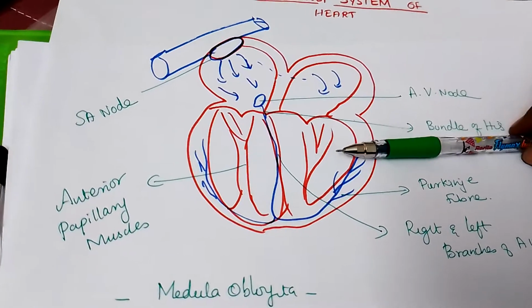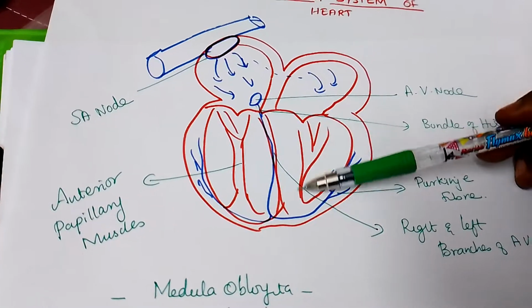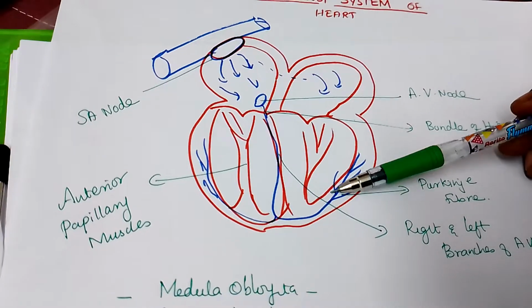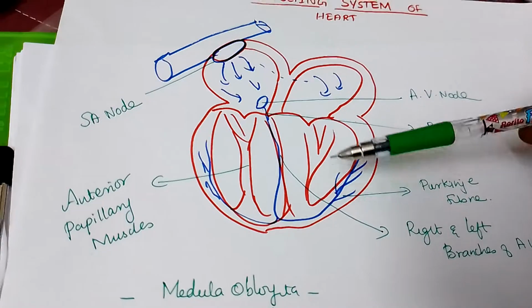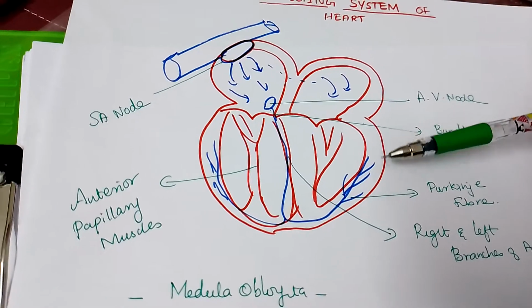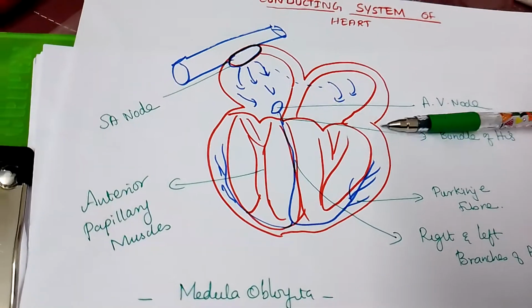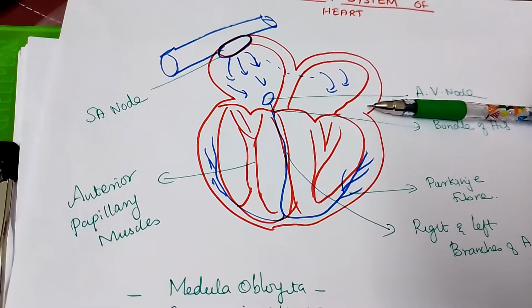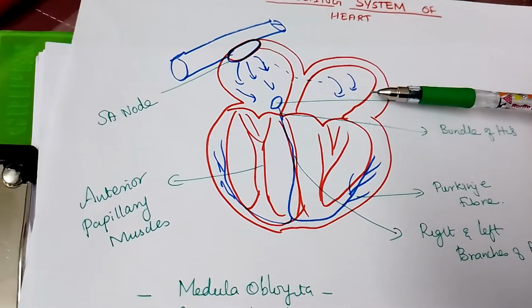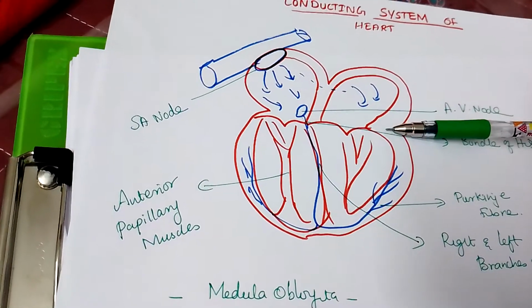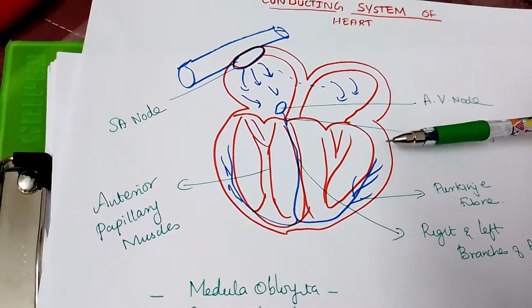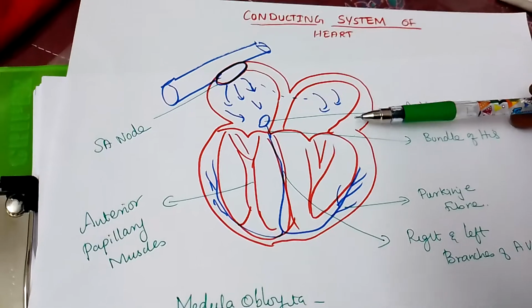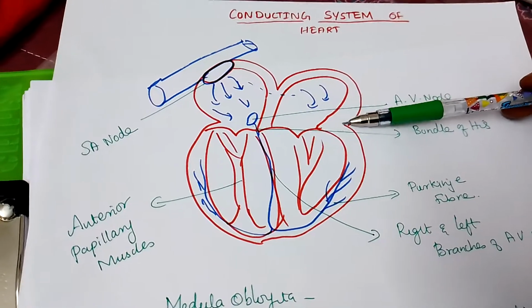These fibers are the right and left branches of the bundle, the branches of the AV bundle. So these AV bundles are divided into minute small bundles, and these bundles take the impulses into the muscles of the myocardium. Once it reaches this myocardial muscle, the ventricular contraction begins. So this is called the conductive system of the heart.